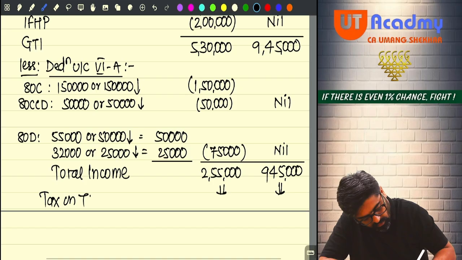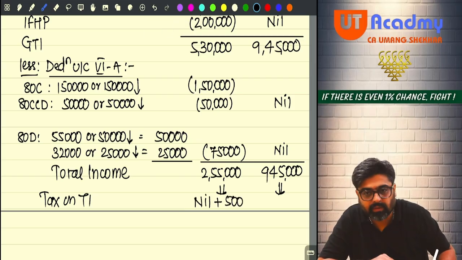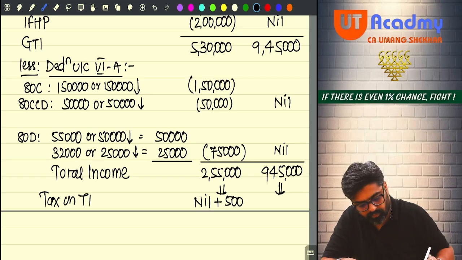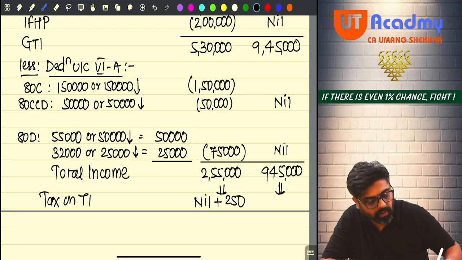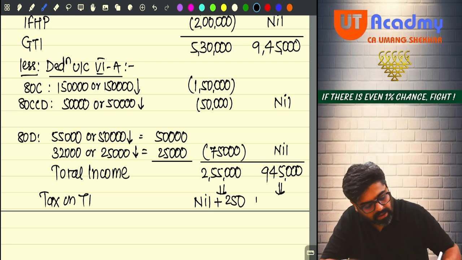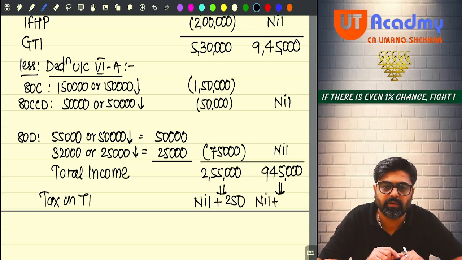Tax on total income. First 2,50,000 no tax, nil, plus 5,000 into 5% will be 250 rupees, only 250. And 9,45,000: out of that, on the first 3 lakh rupees, there is no tax. Then 3 lakh to 7 lakh is 4 lakh rupees.